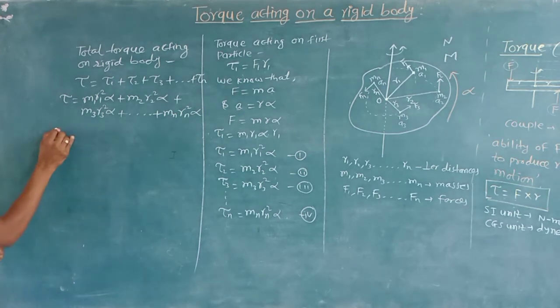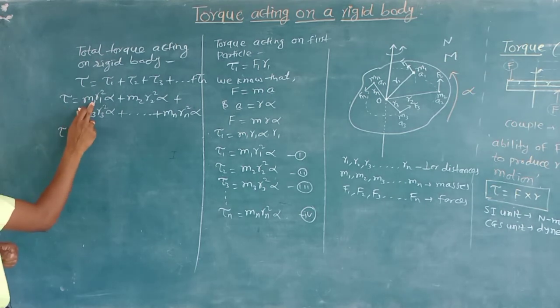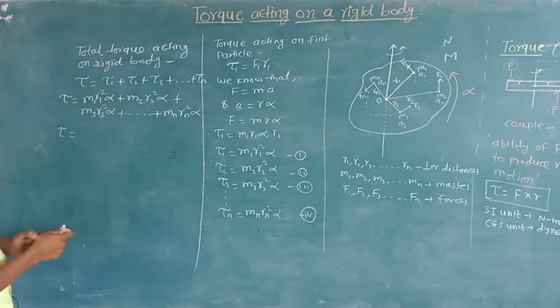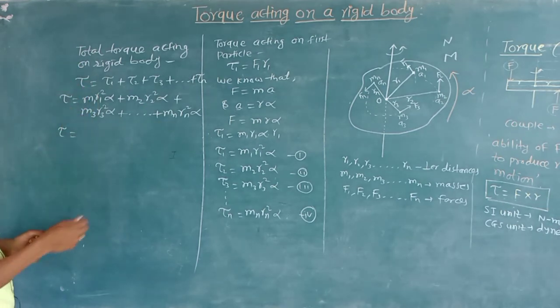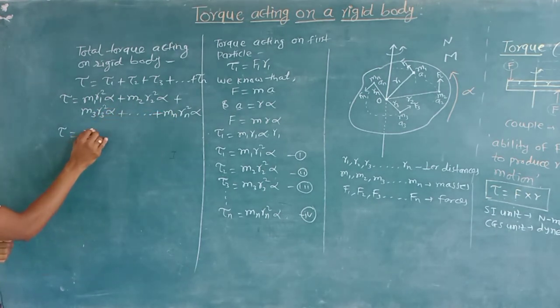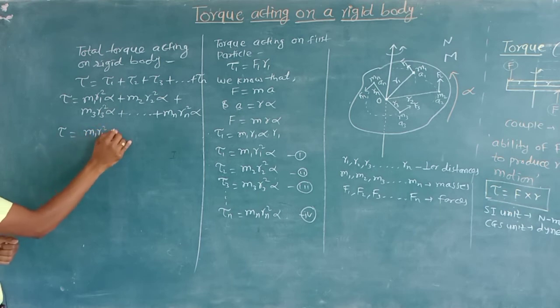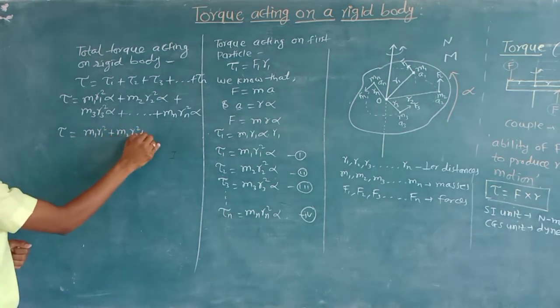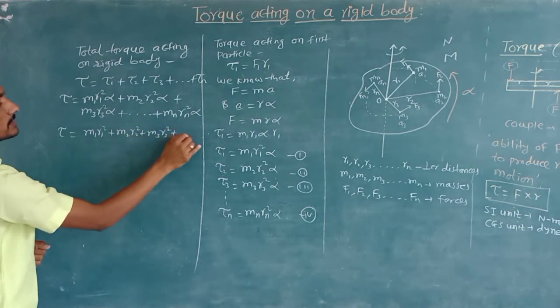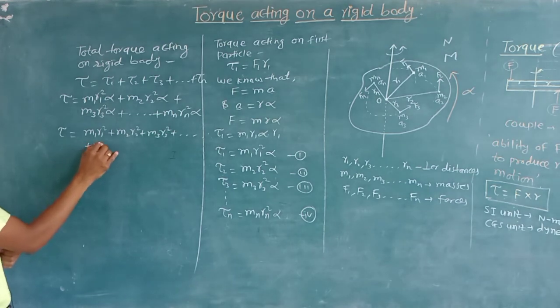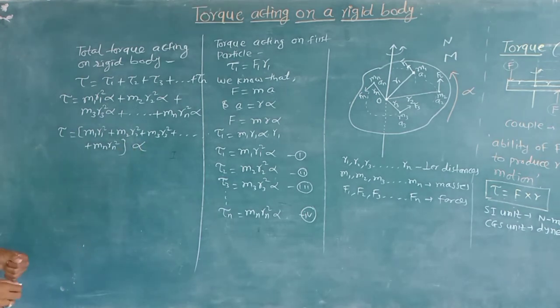Now we get torque equals m1 r1 square plus m2 r2 square plus m3 r3 square plus up to mn rn square, and here alpha is the common factor. On taking alpha common, we get m1 r1 square plus m2 r2 square plus m3 r3 square plus up to mn rn square in the bracket, and alpha is the common one.